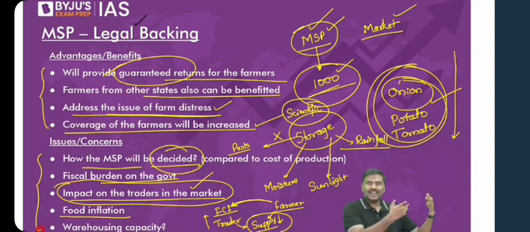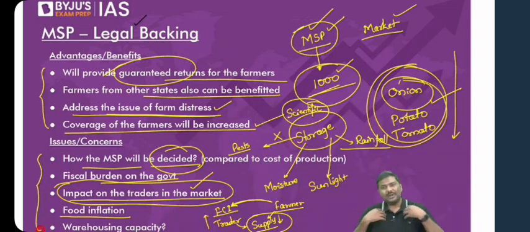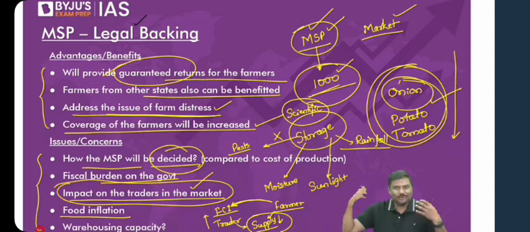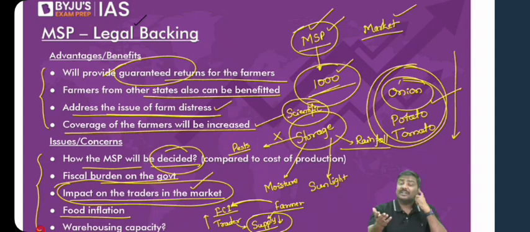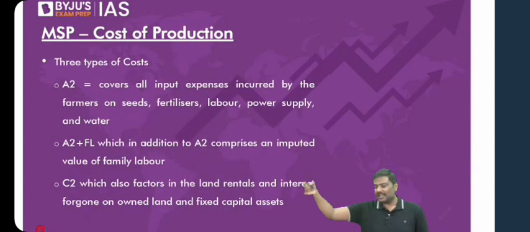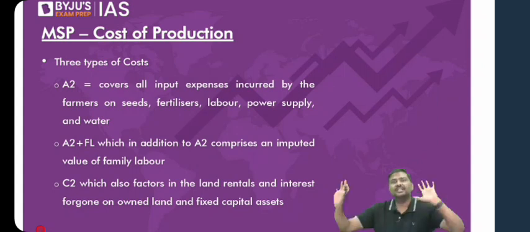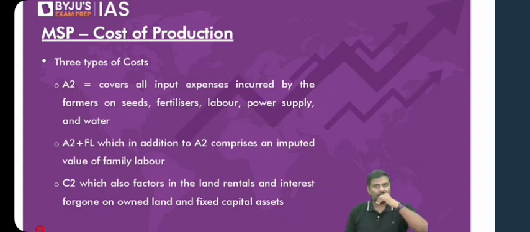Please look at what I've done in the last 4 to 5 years. Look at my procurement. My procurement in the last 4 to 5 years has actually increased. It doesn't signify that I'm going to withdraw MSP. But farmers are concerned that because there is no legal backing to the MSP, tomorrow the Government of India might simply say no MSP henceforth. I will not provide any amount of MSP to the farmers. There is a concern. This is the argument of the government.